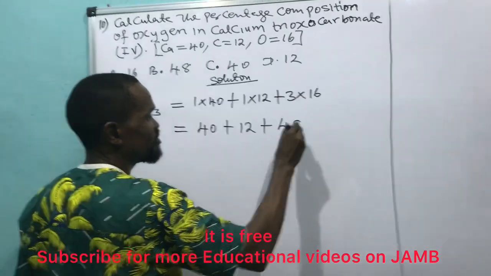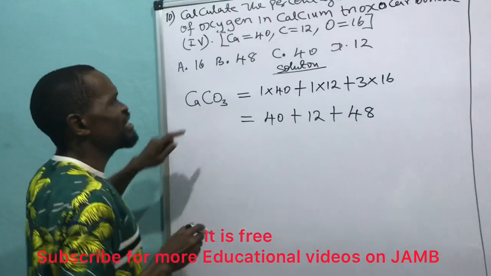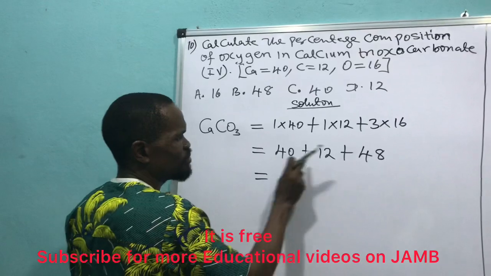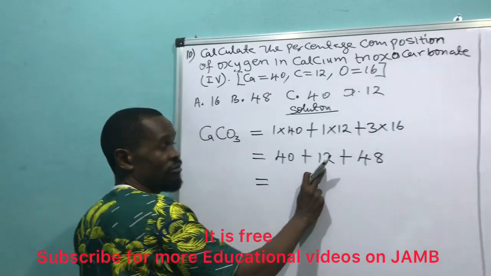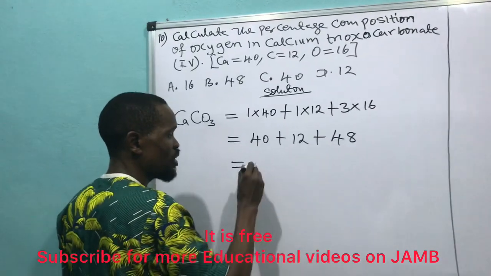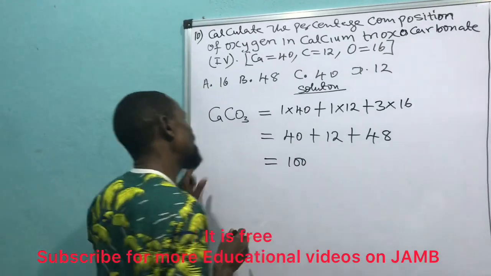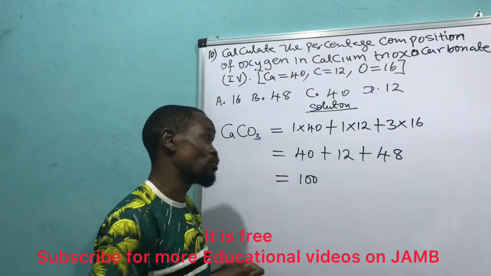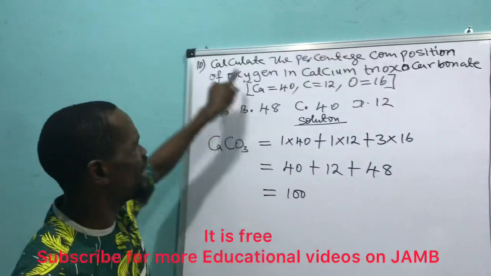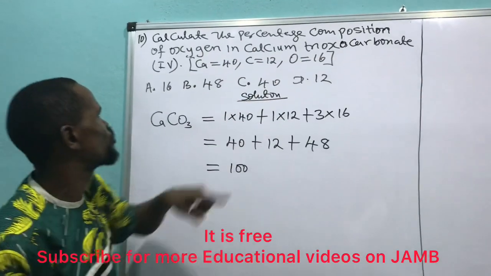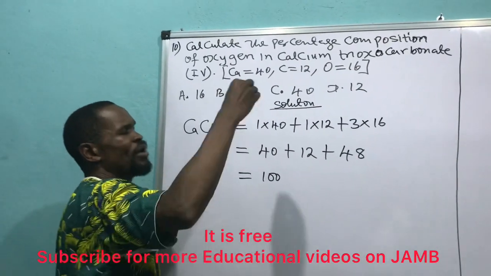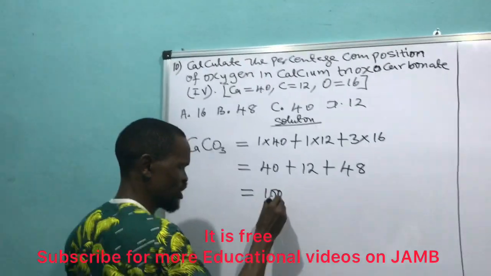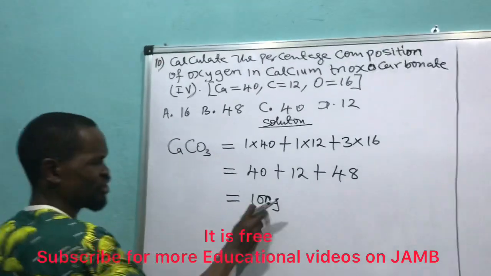That means 48. Then what they ask me is the percentage. When I add it together, 52 plus this 48 will give me 100. That's 100. That is the molecular mass of calcium trioxocarbonate(IV). That's what I have calculated. Then what they ask me is to calculate the percentage composition of oxygen. That means the percentage of oxygen in 100 grams of this trioxocarbonate.